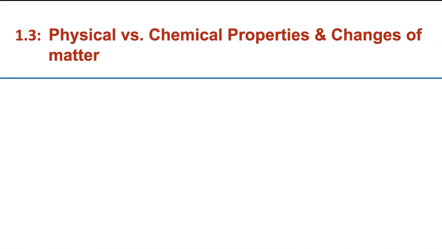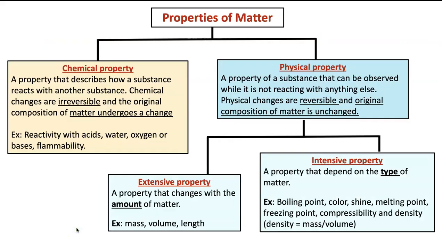In 1.3, we are going to look at physical and chemical properties and changes of matter. Properties of matter can be divided into two parts: chemical properties and physical properties. Chemical properties describe how substances react with one another. Chemical changes that occur in these cases are irreversible, and the original composition of the matter has undergone change. For example, when something reacts with an acid, it's no longer that substance.